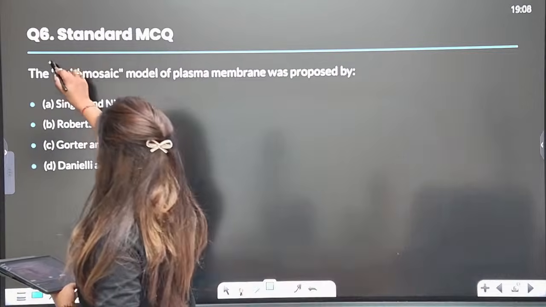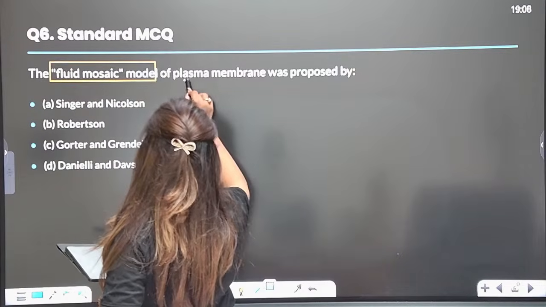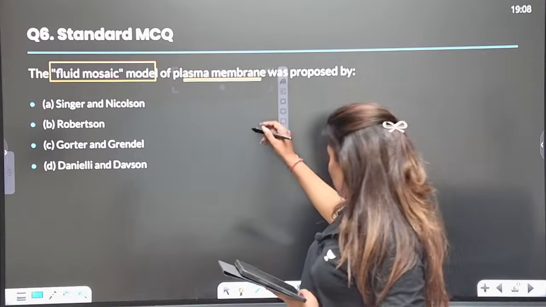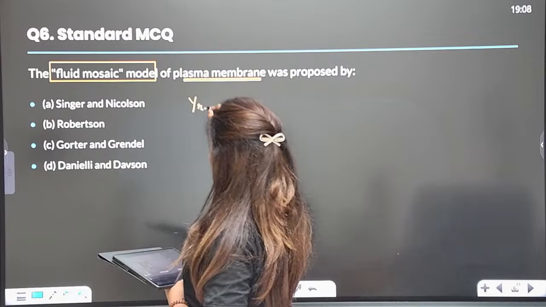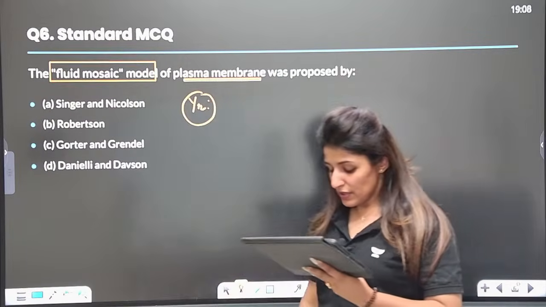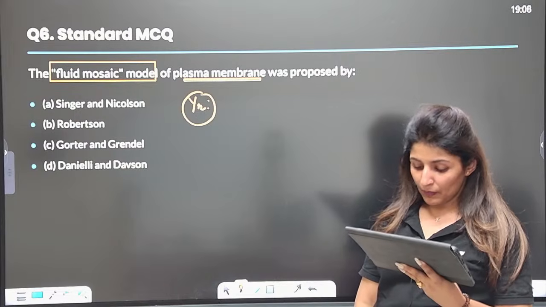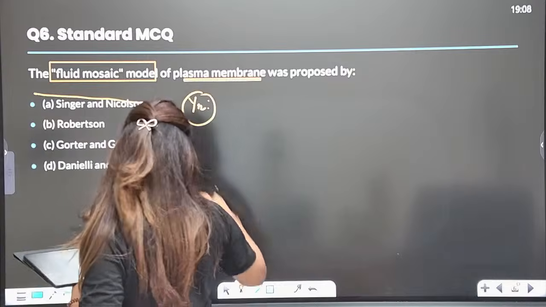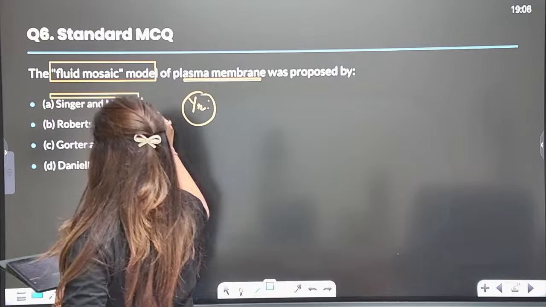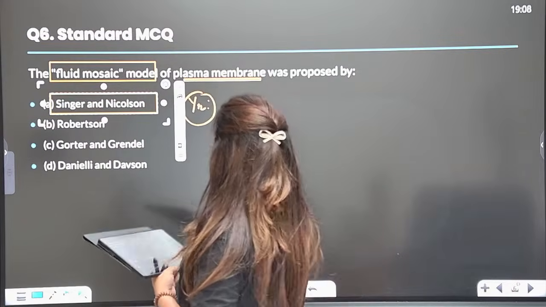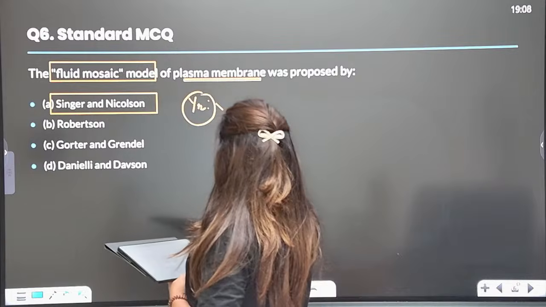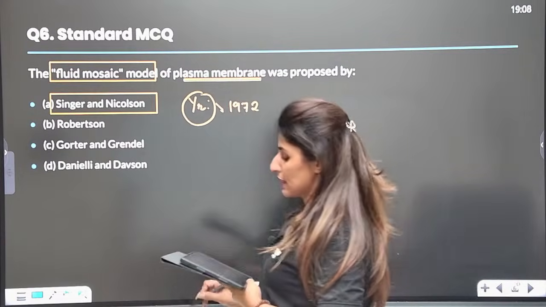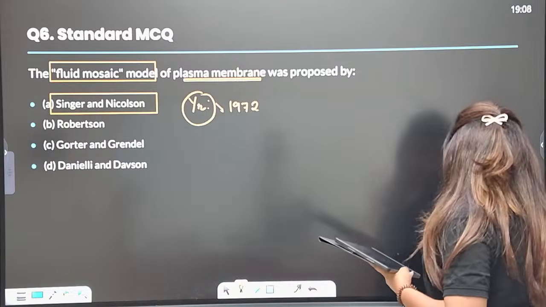It says the fluid mosaic model of the plasma membrane was proposed by whom? And there's an additional question: give me the year also. What is the answer here? The fluid mosaic model was proposed by Singer and Nicolson. And what is the year? Very good, Kamilini. The year is 1972. Excellent, guys. Moving on to the next.